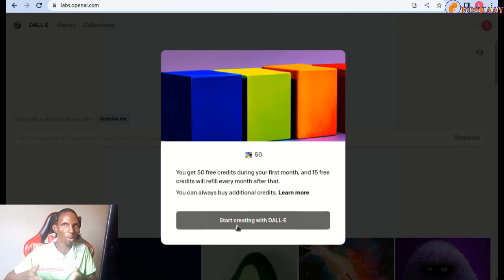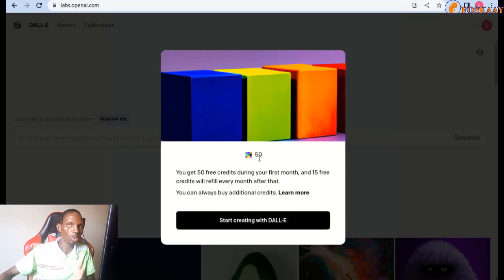Either you use the 50 credits or not, a month after it will expire. Then the second month from the day you register, you will get 15 instead of 50. So it keeps on going, and everything they give you expires within a month, except if you yourself purchase extra credit.